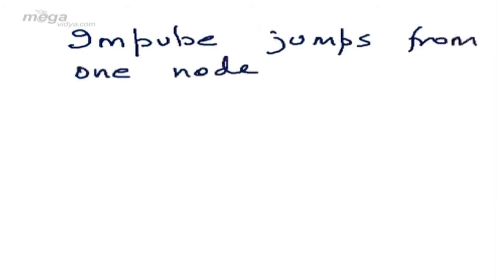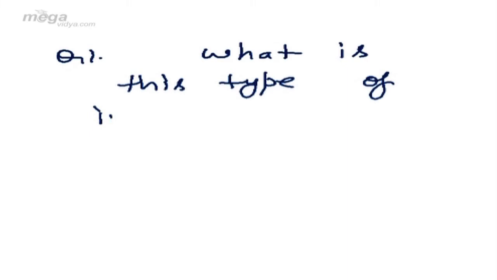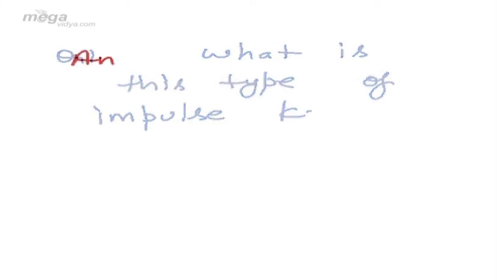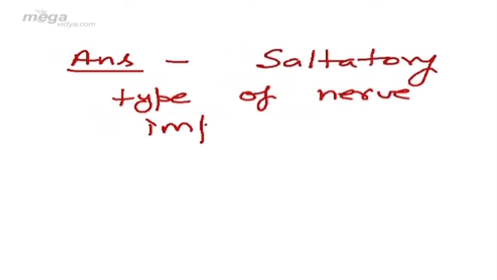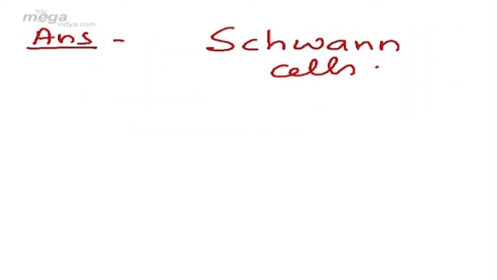The impulse jumps from one node of Ranvier to another node. So you can get a question on this. Suppose you get a question, what is this type of impulse known as? Answer will be saltatory type of nerve impulse. Suppose you get another question, what are the cells which are responsible for formation of myelin sheath? Answer will be Schwann cells.